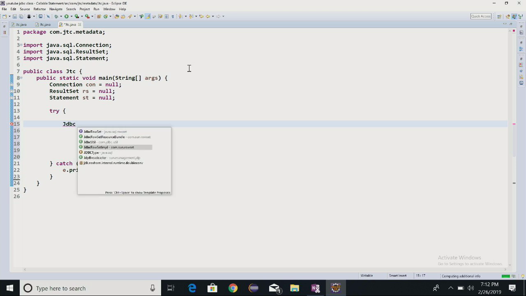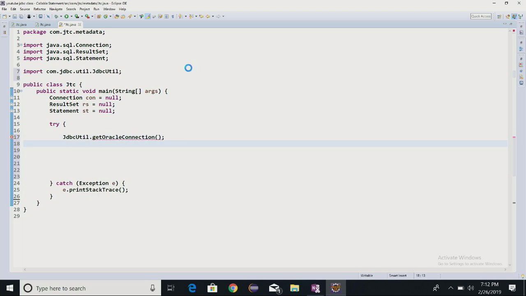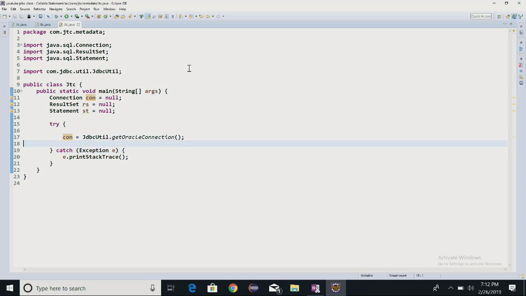So here, I am writing JDBC util dot get Oracle connection. When I am writing this Oracle connection, con is equal to JDBC util dot get Oracle connection.